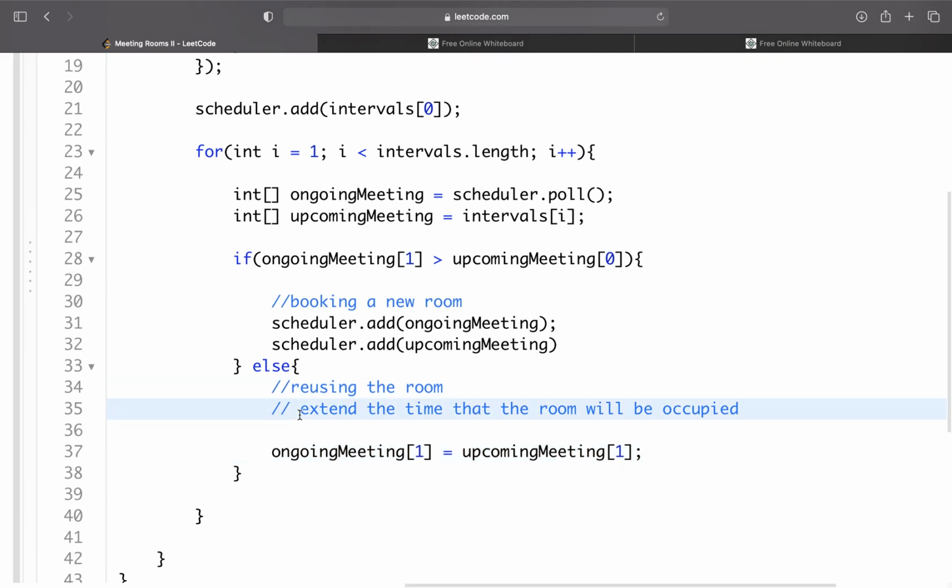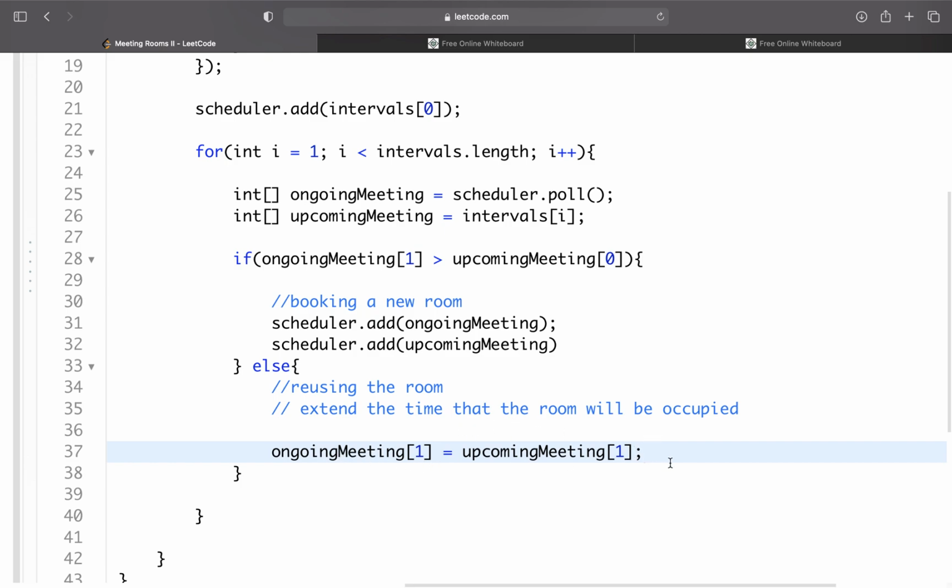We're not really caring about how many different meetings there are, or how we can represent that there's two people reusing the same room. We care about the time that the room will be occupied. So if I know Howard's gonna use the room from 5 to 10, Adam's gonna use the room from 15 to 20, I know that this room is occupied from 5 to 20, and that's literally all it is. So we'll say the ongoing meeting will go until the upcoming meeting's end time. So we'll show that room B is occupied from 5 to 20.